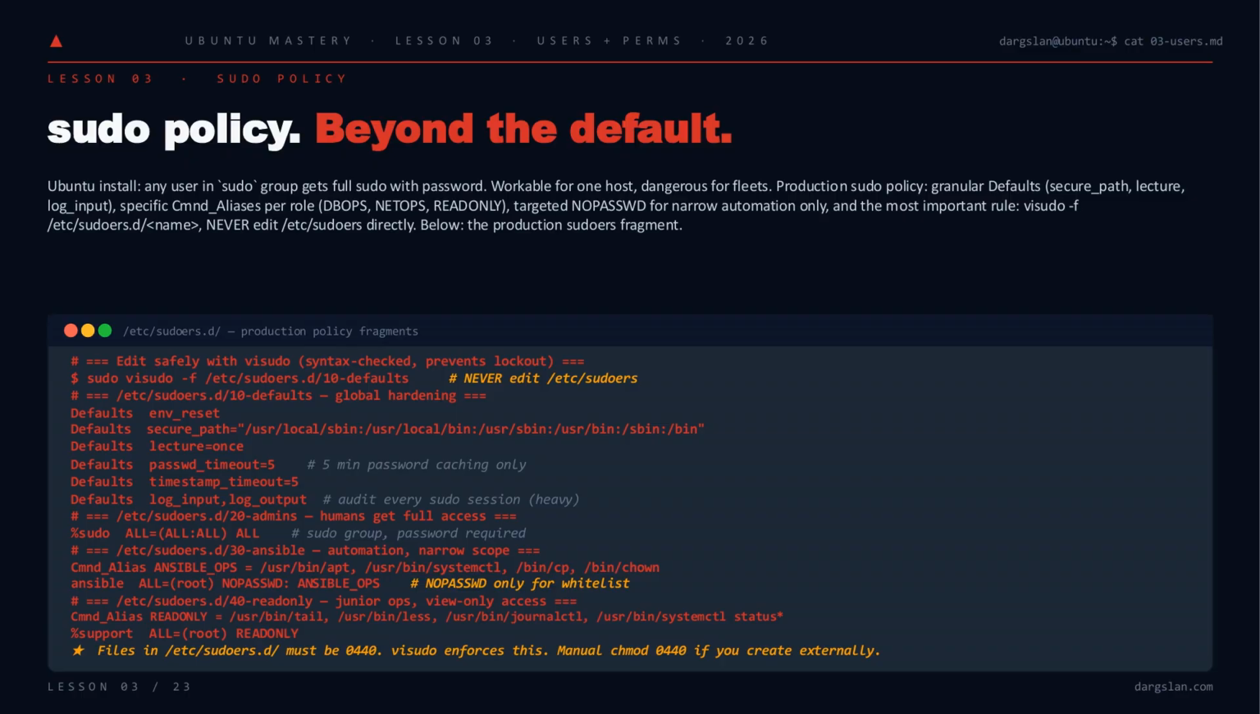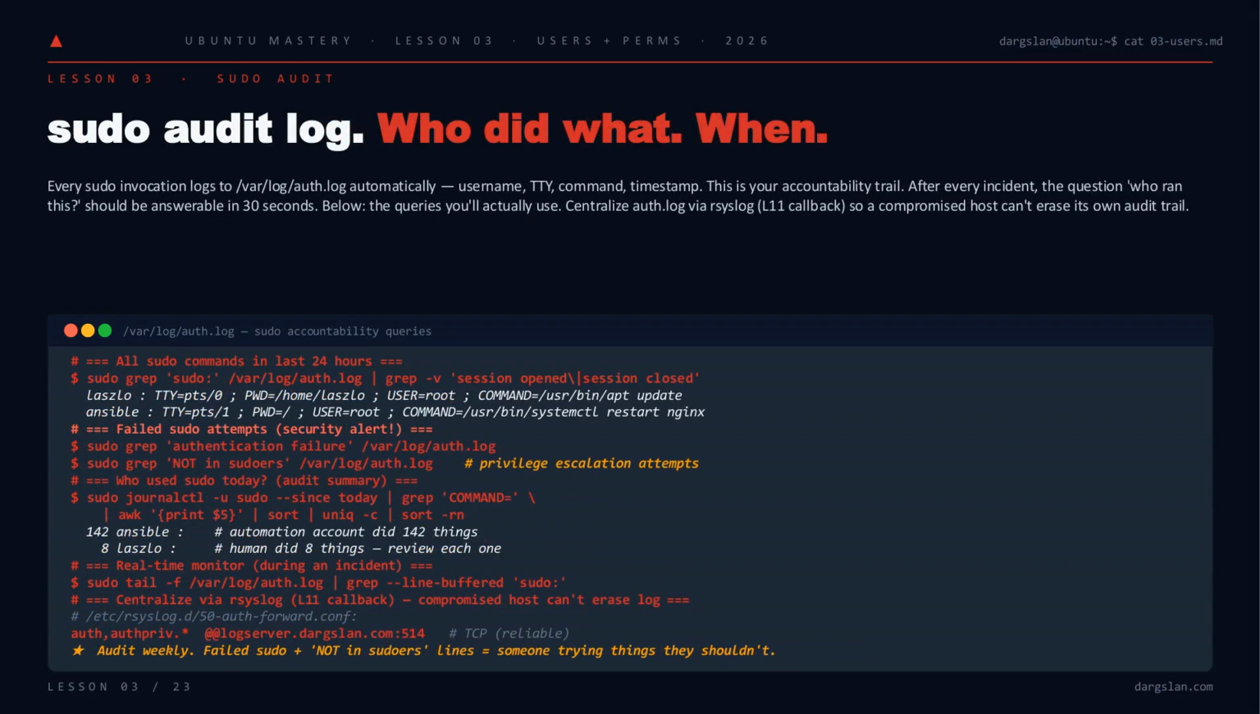And the iron rule: always visudo -f into /etc/sudoers.d, never touch /etc/sudoers directly. One syntax error there, and you've locked yourself out of root. Granting sudo is only half the job. Auditing it is the other half.